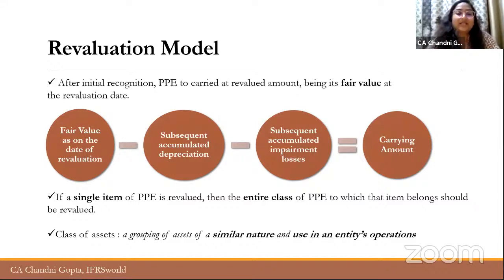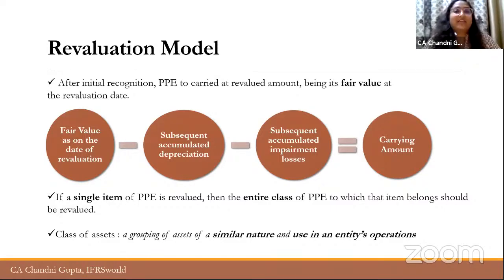Now, as we discussed, the revaluation model or cost model will have to be applied on the entire class of PPE. Now, what will be the frequency of revaluation? So there can be a question on the frequency of revaluation. Let me just tell you, the standard recommends that when there is significant volatility in the fair values, in that case, the company should revalue the assets on an annual basis.